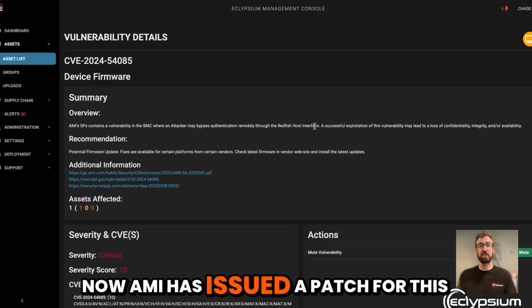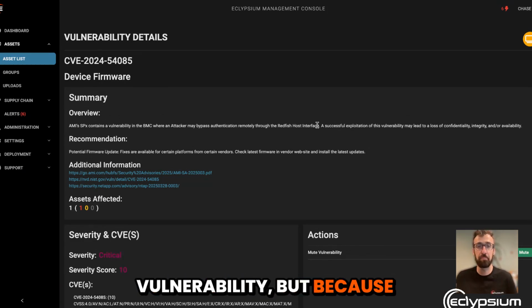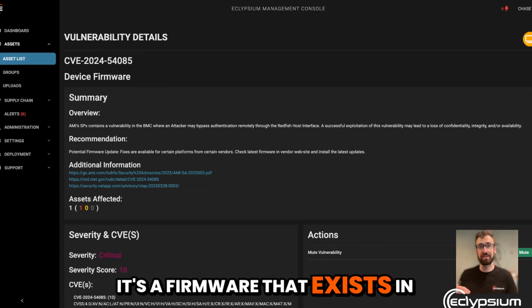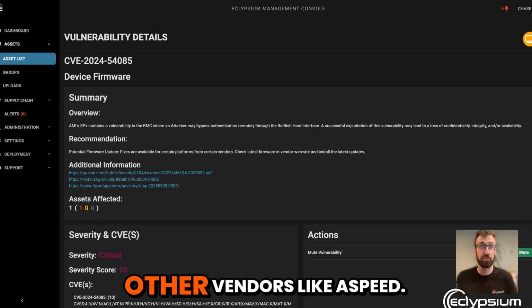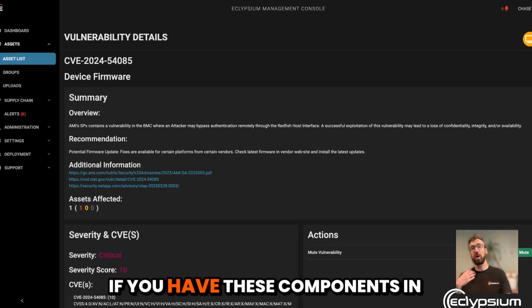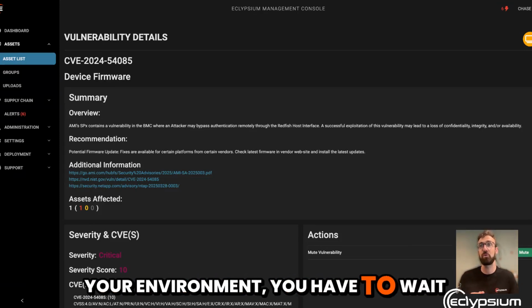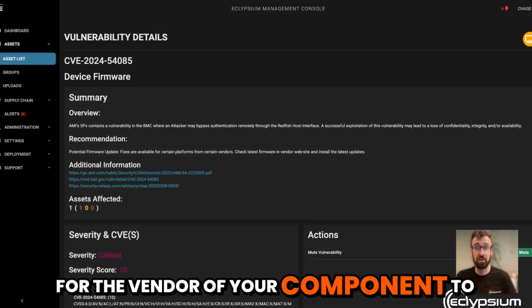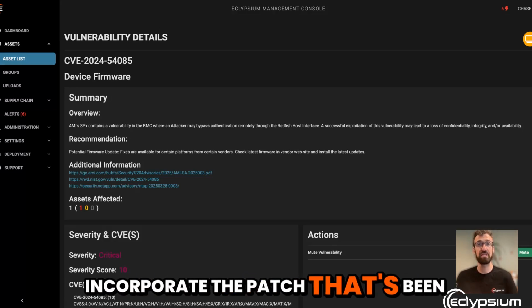Now, AMI has issued a patch for this vulnerability, but because it's firmware that exists in components that are provided by other vendors like ASPEED, if you have these components in your environment, you have to wait for the vendor of your component to incorporate the patch that's been issued by AMI.